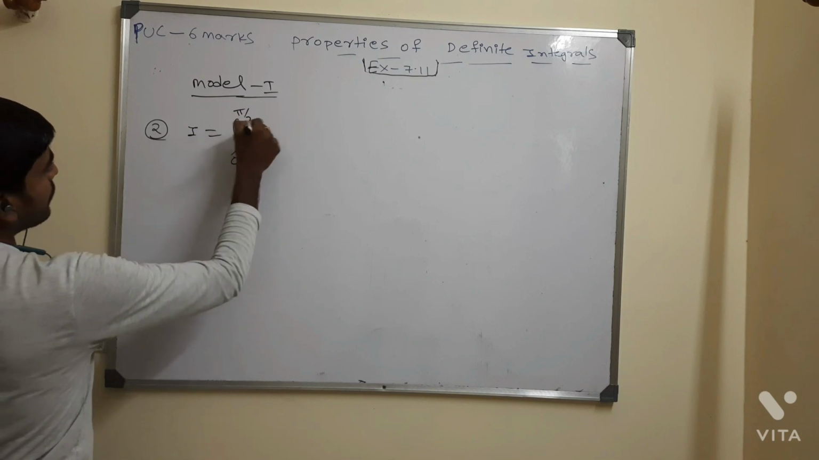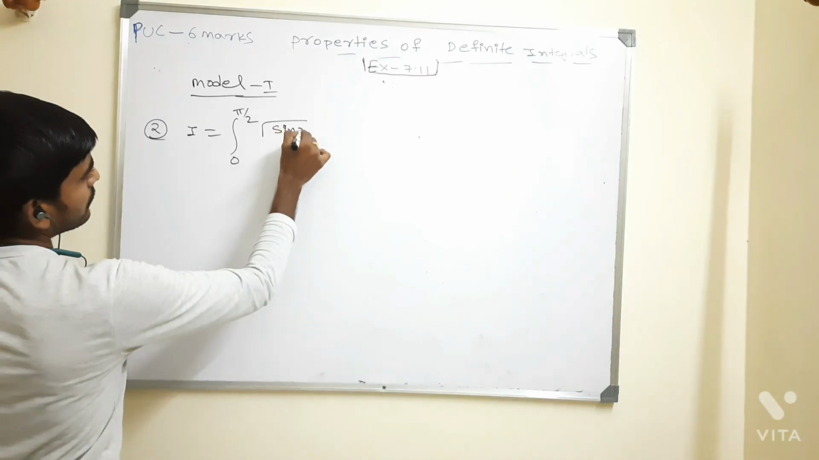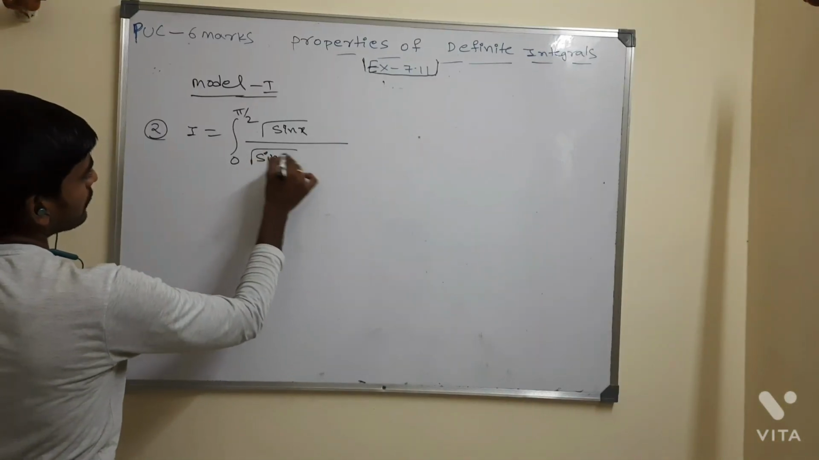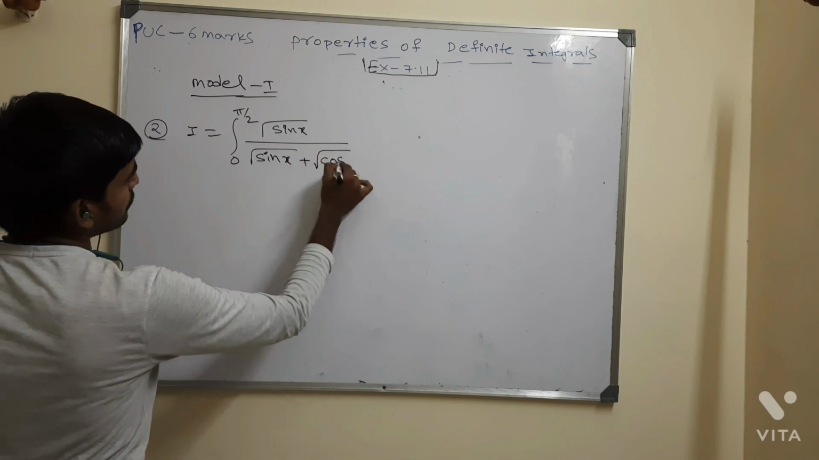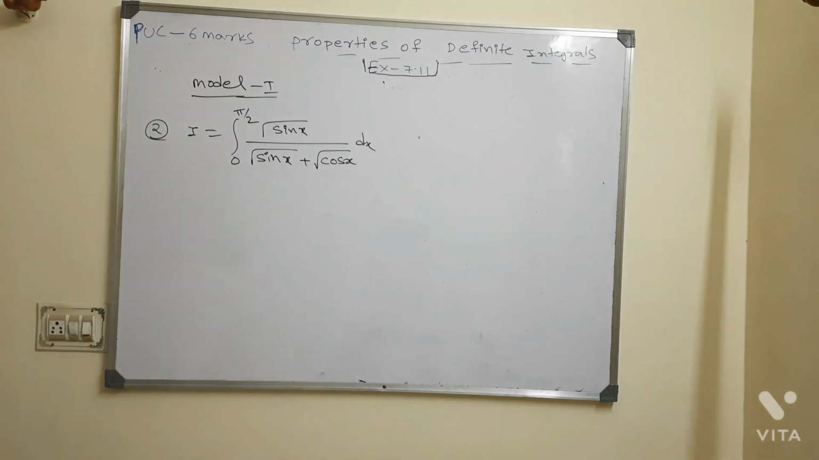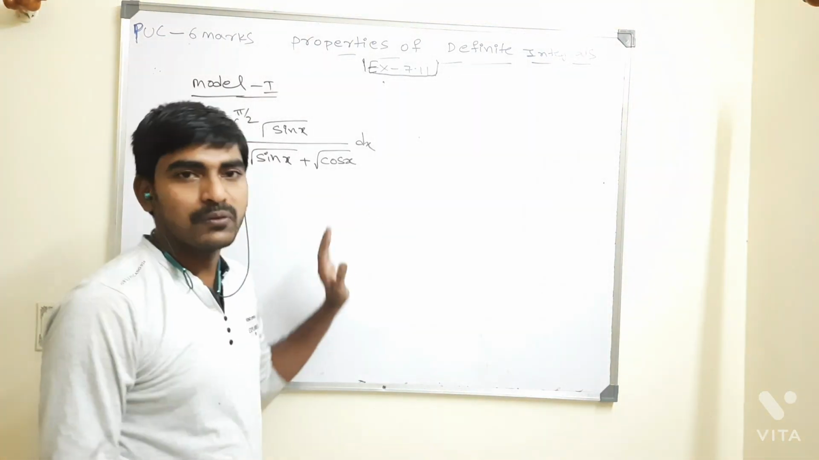I is equal to integration of 0 to pi by 2 root of sin x whole divided by root of sin x plus root of cos x whole dx. How to do this problem? Yeah, these type of question answers I know.